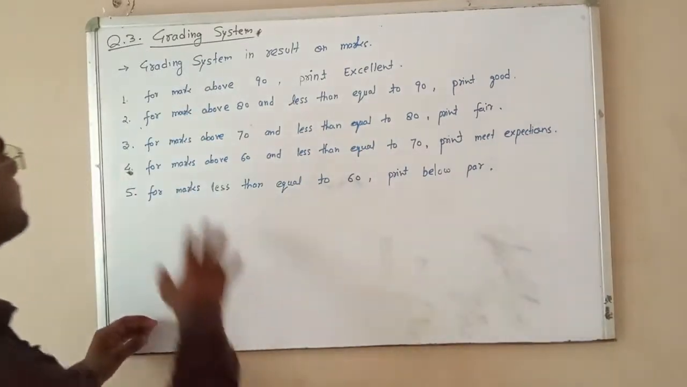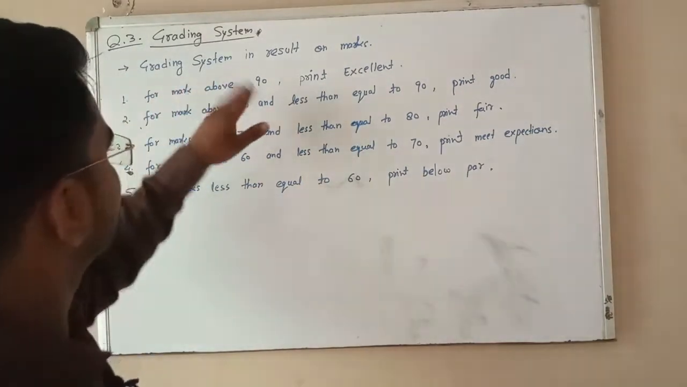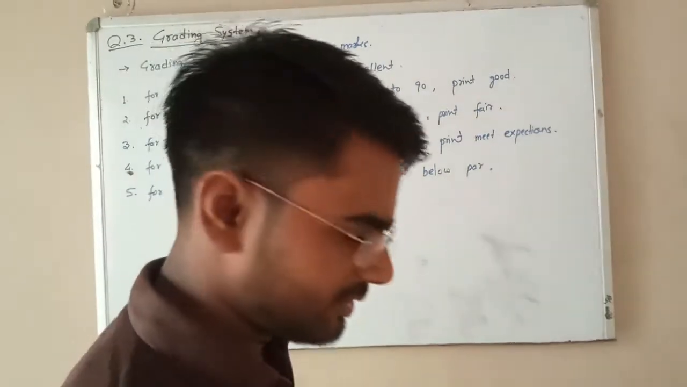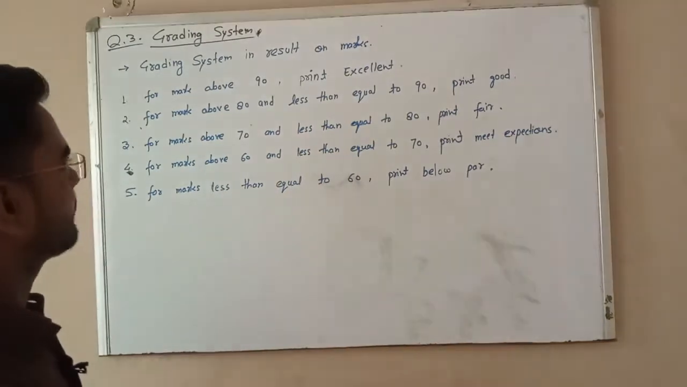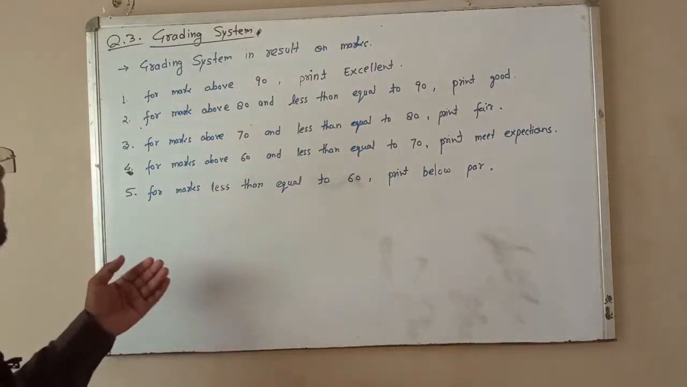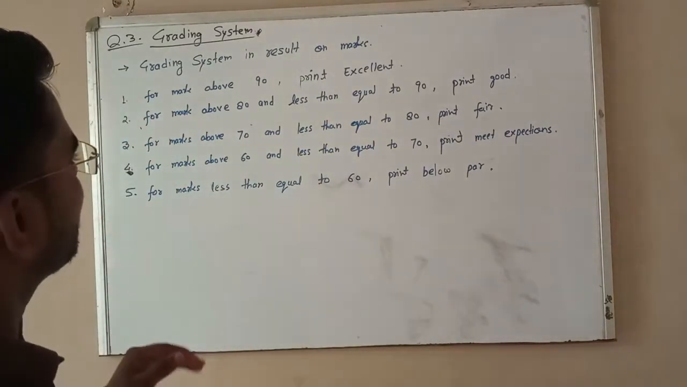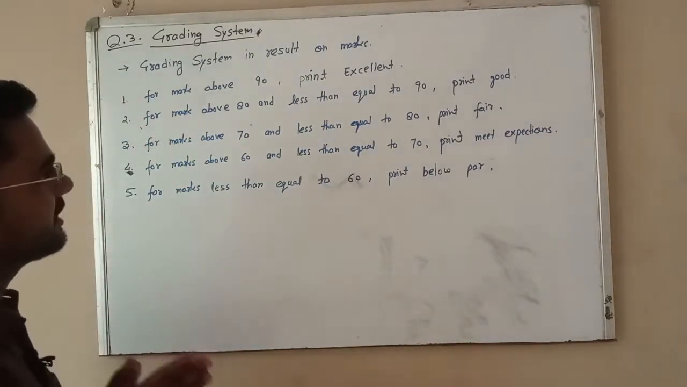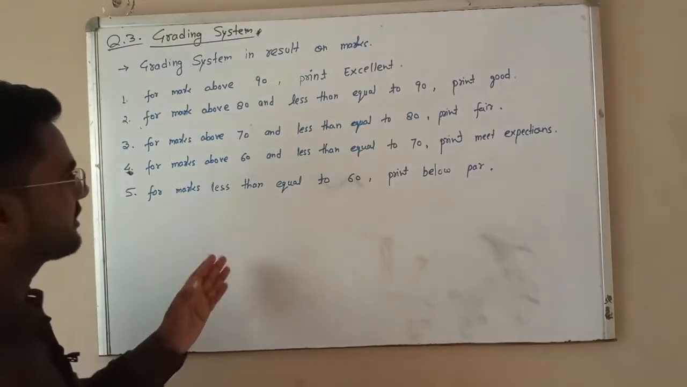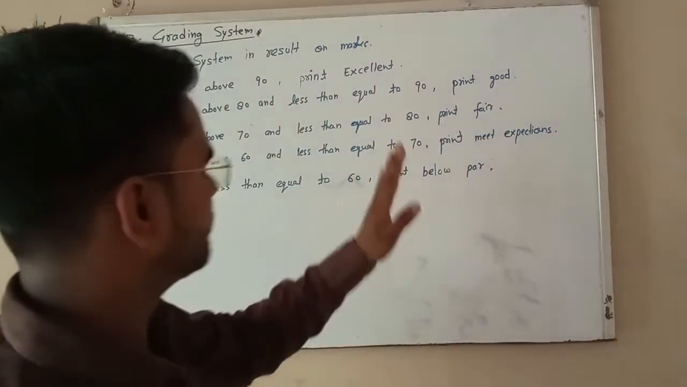Third question is grading system. Grading system: based on the marks in a result, some students' results, and which type of result, there are different types of grade. First condition: for marks above 90, print excellent. Second, for marks above 80 and less than or equal to 90, print good.